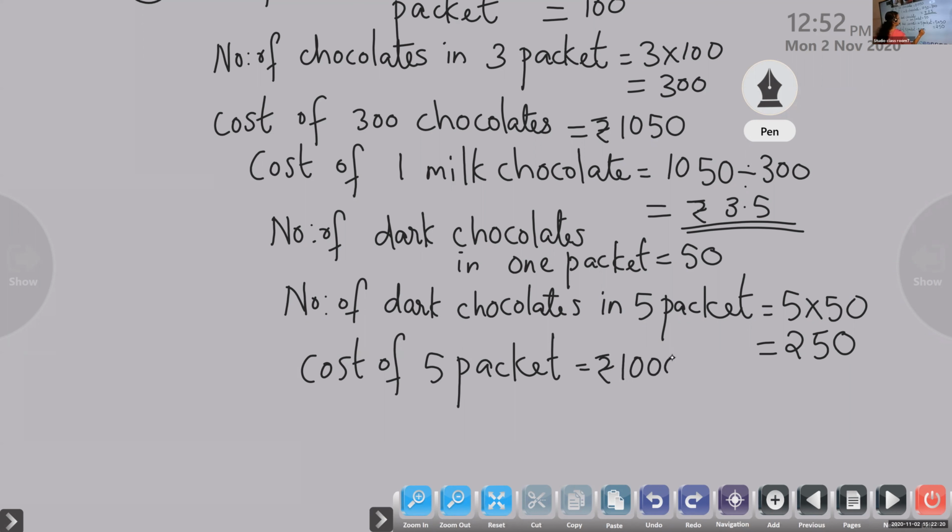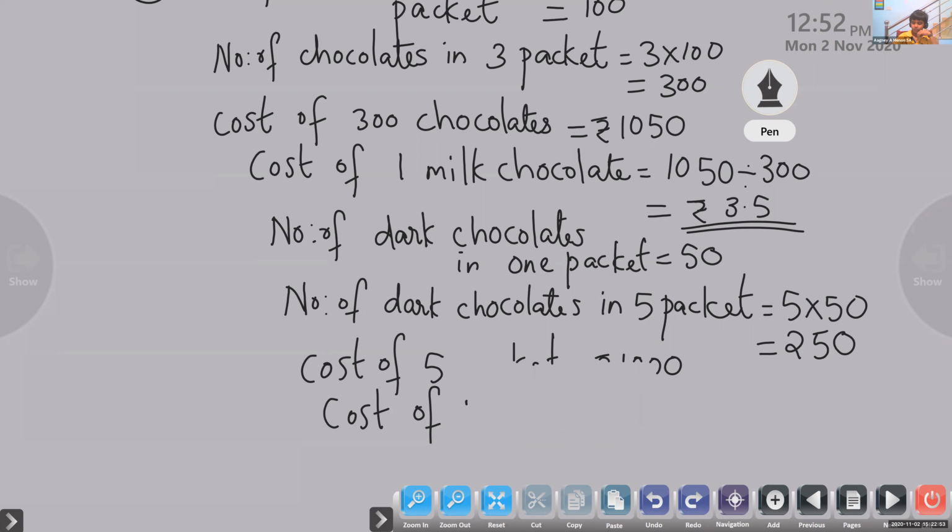That is given. Now find out the cost of one dark chocolate. Or we can write the cost of these 5 packets, how many? The cost of 250 dark chocolates.